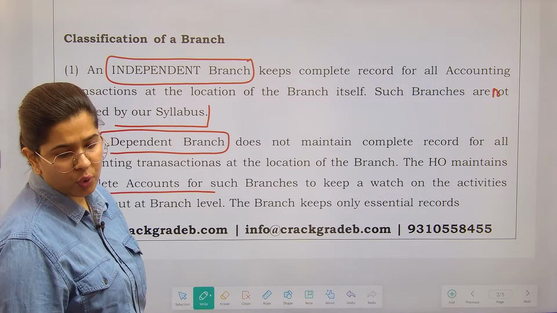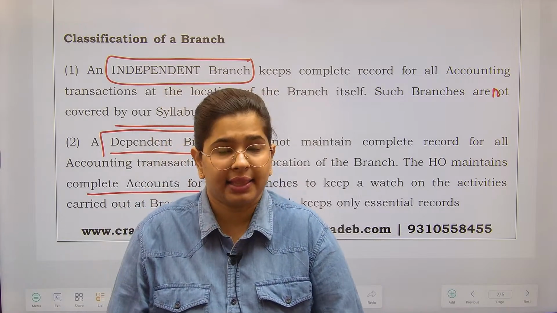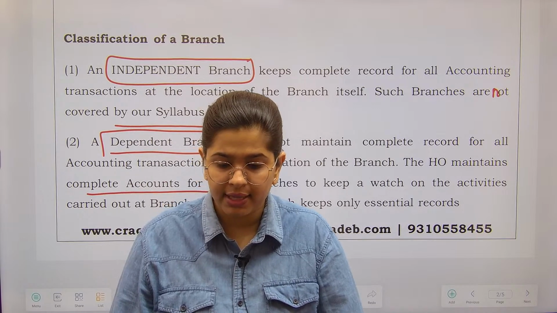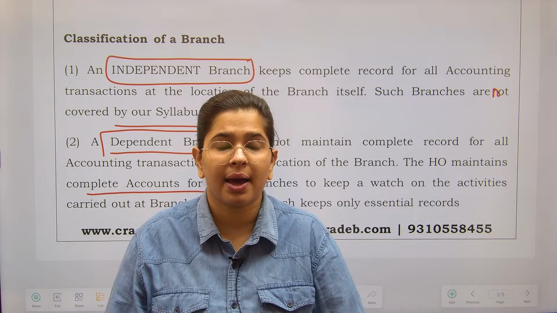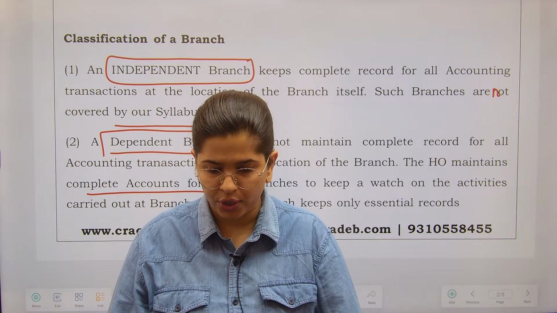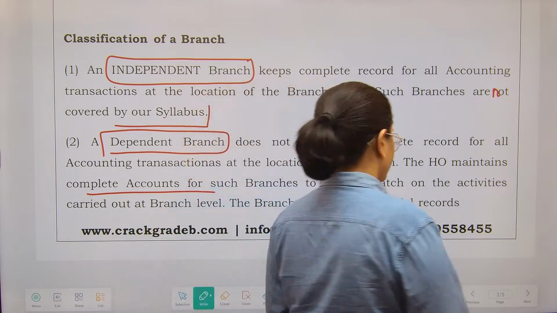The branch keeps only essential records like sales. If there is any sale, then that needs to be recorded. If there is any expense, that needs to be recorded. Otherwise how will you pass on the information to the head office? अगर फिर आप information कैसे pass on करेंगे head office को? That is the point of discussion over here. ठीक है? So this is why we are doing this.